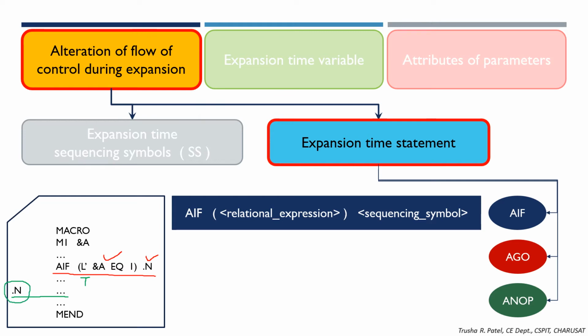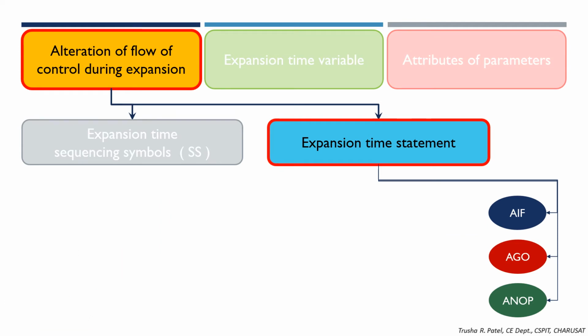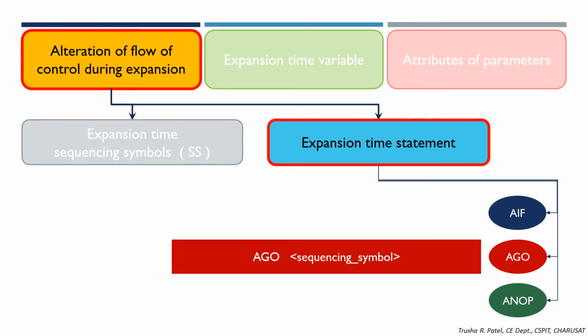The other possibility is that this relational expression is false. In that case, the control will not be transferred and it will start executing the next instruction in the sequence.